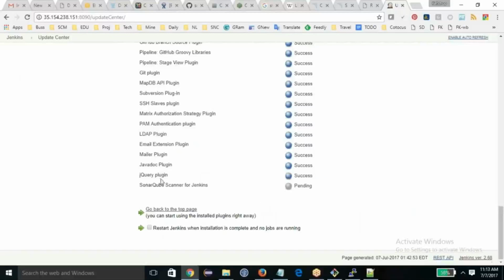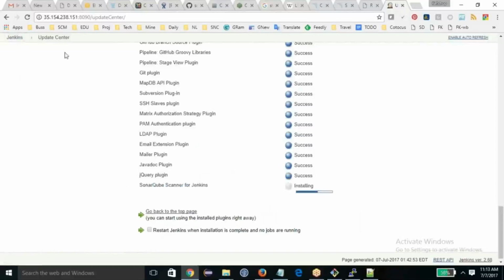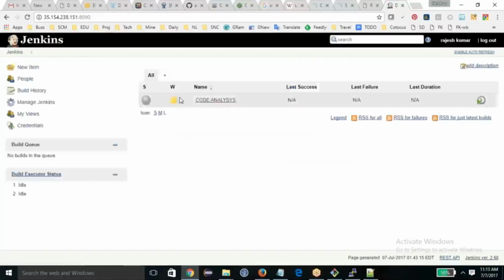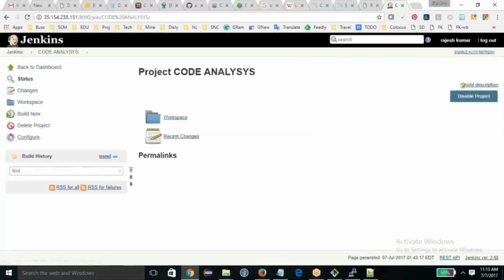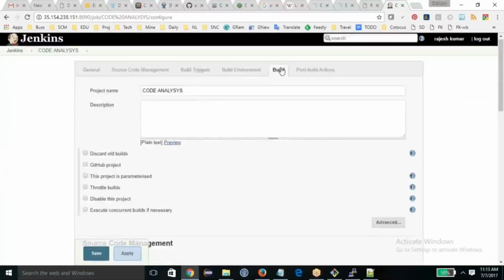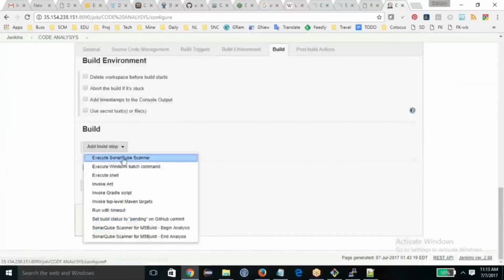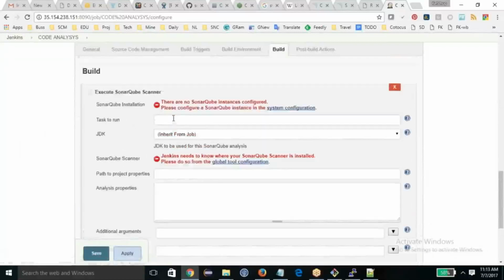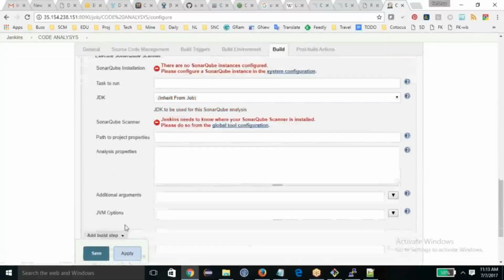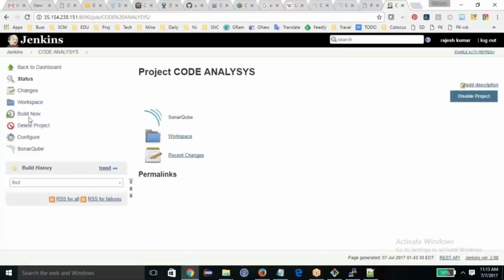Okay, and I almost got this SonarQube plugin. Now, once you got this SonarQube plugin, you have to go to Jenkins, job, configure again, edit mode, and the build section. Now you should see Execute SonarQube Scanner, which was not there earlier. So I just selected it, let it go with the default options, and save it and build now.